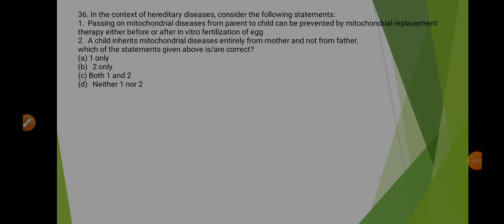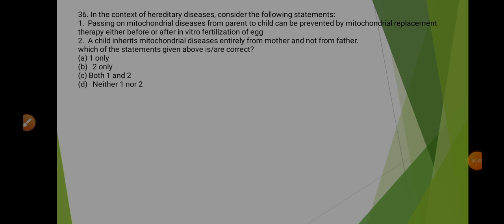It says that passing on mitochondrial diseases from parent to child can be prevented by mitochondrial replacement therapy either before or after in vitro fertilization of egg. So mitochondrial replacement therapy is also known as MRT, and this concept is also known by the name 3-parent baby. So here what happens is that the mother's mitochondrial DNA is removed and the donor parent's mitochondria is inserted.